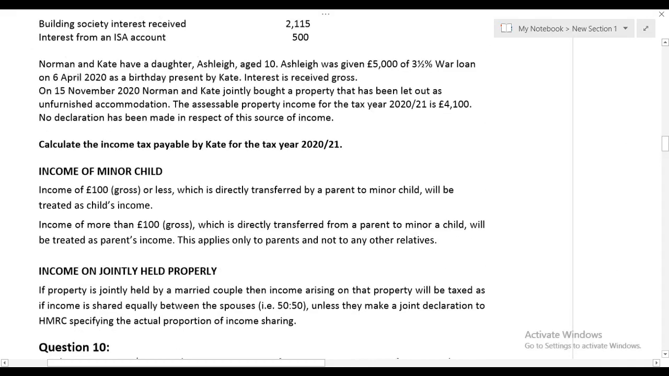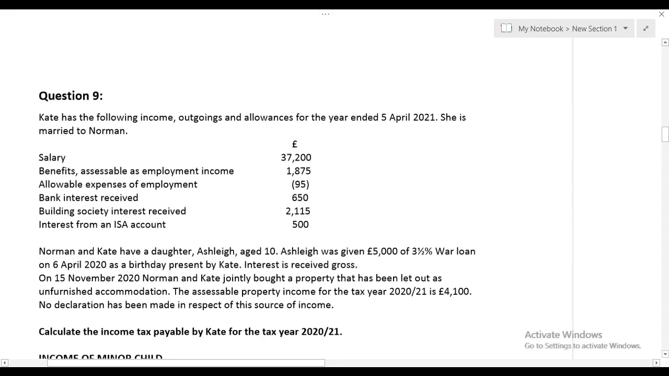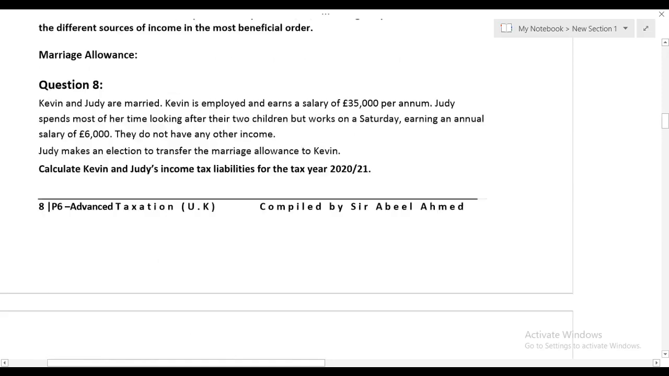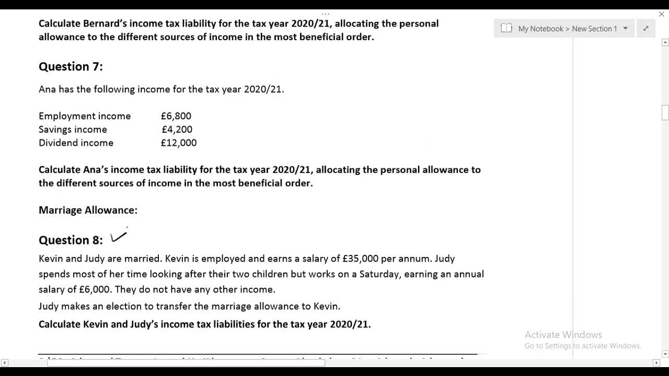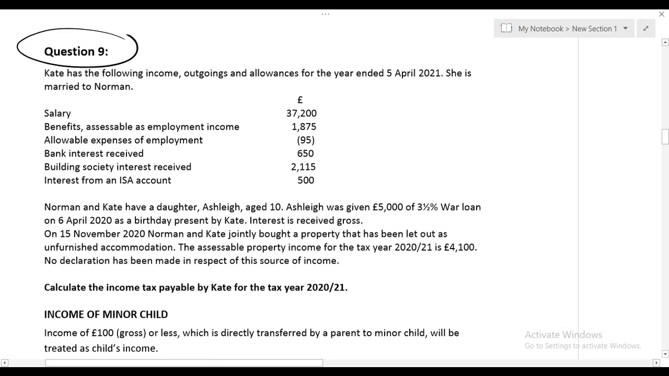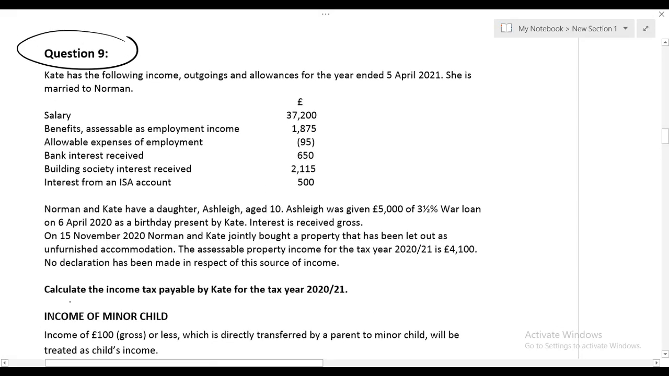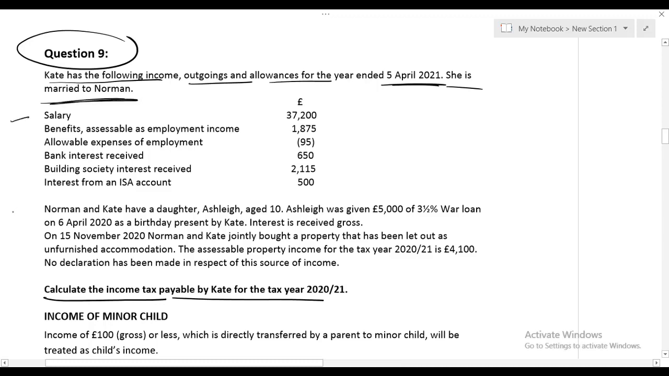Okay, let's see a question. The name of the question is Kate, Question 9. Actually, question 8 we have done. Kevin and Jody we have done in the previous class. Question 9 says: calculate income tax payable by Kate for the tax year 2021. Kate has the following income, outgoings and allowances for the tax year ended 5th April 2021. She is married to Norman. Salary 37,200. Benefit assessable as employment income 1,875. Allowable expense for employment is 95.